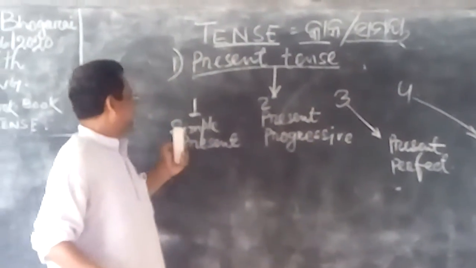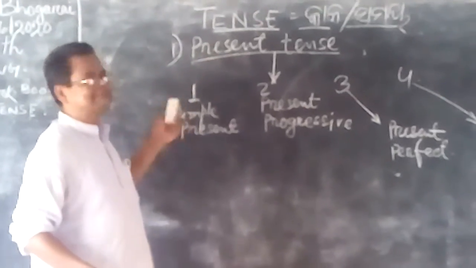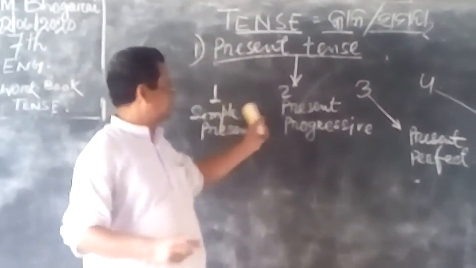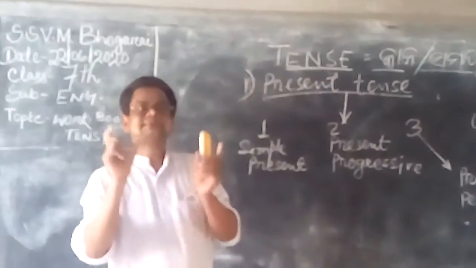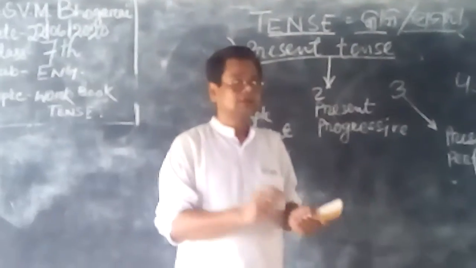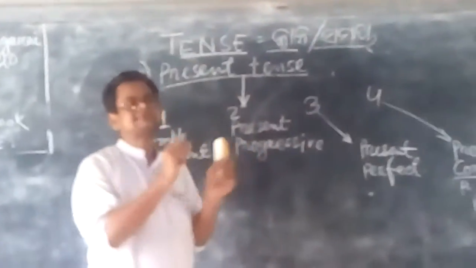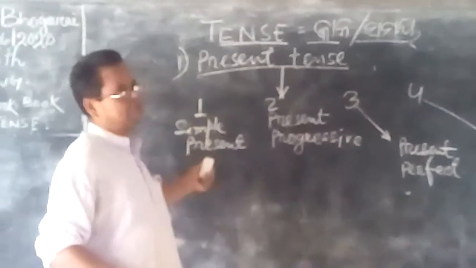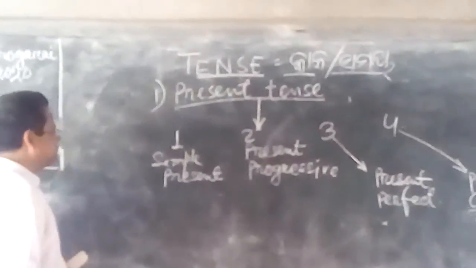So it goes through simple present. Every form has a separate structure. How to make a sentence? Through those structures. So the first one I am going to write on your blackboard.